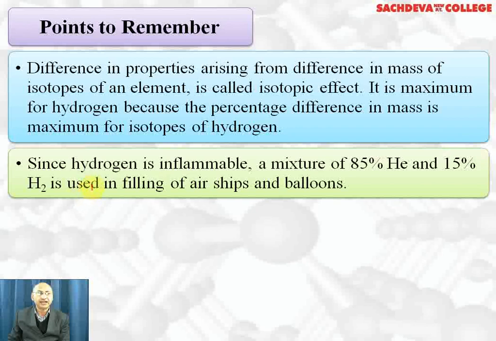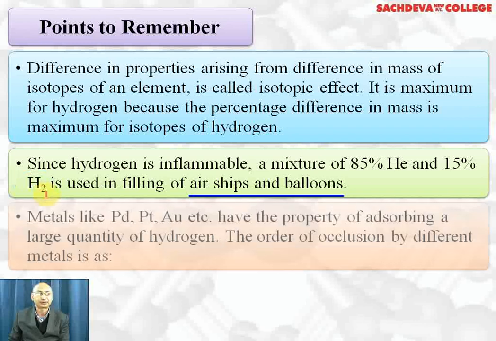Since hydrogen is highly inflammable, therefore for filling in airships and balloons, we have to use a mixture of 85% helium, which is non-inflammable, and 15% hydrogen, which is inflammable but lighter. That's why it is used for filling airships and balloons.